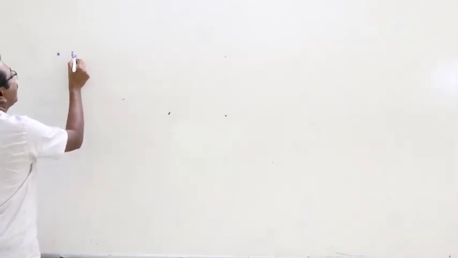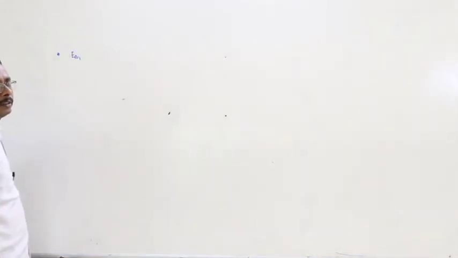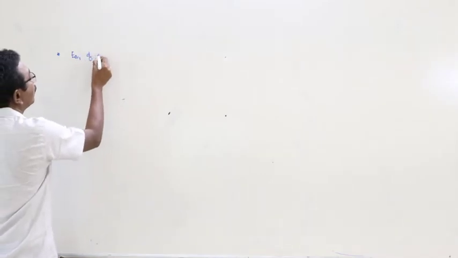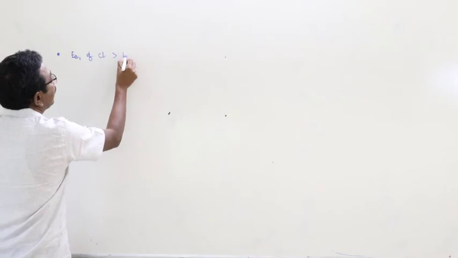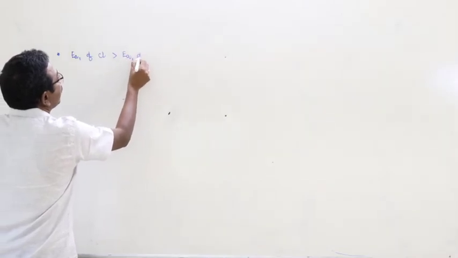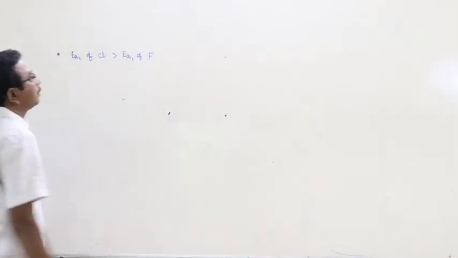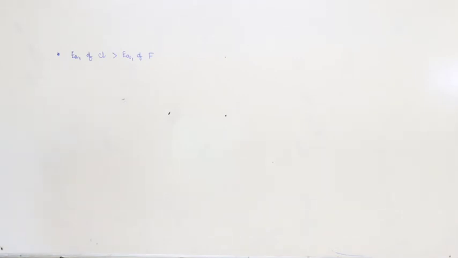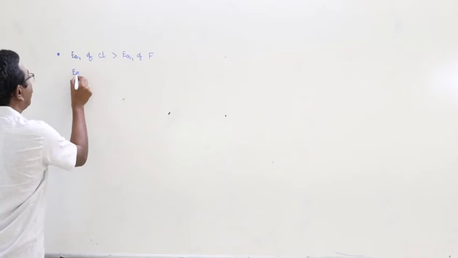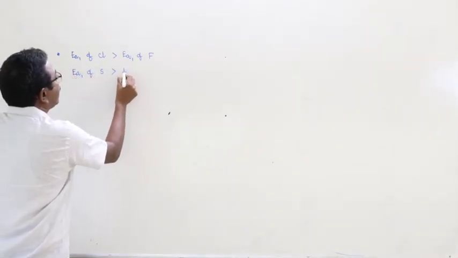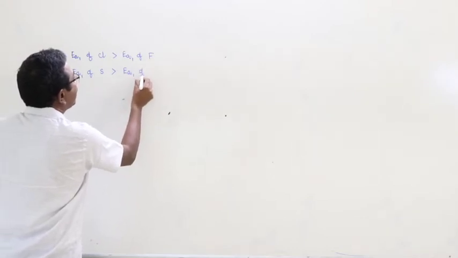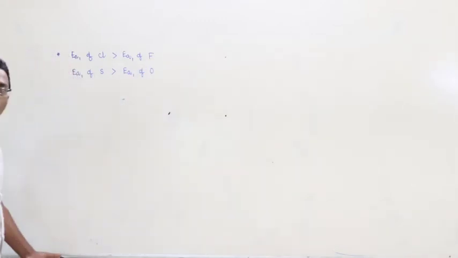The first electron affinity of chlorine is greater than that of the first electron affinity of fluorine. Why? Or the first electron affinity of sulfur is greater than that of the first electron affinity of oxygen. Why?